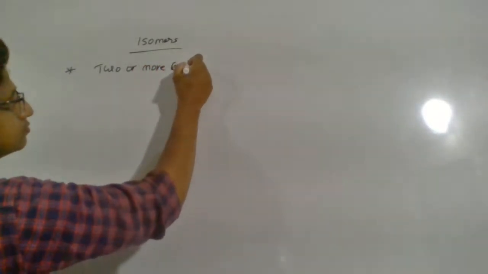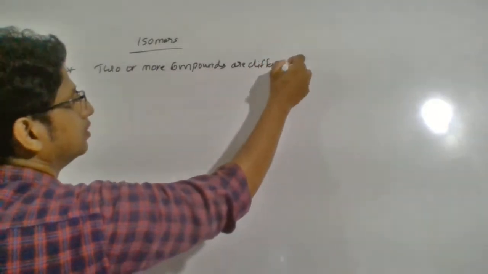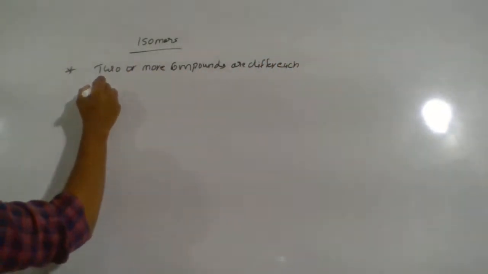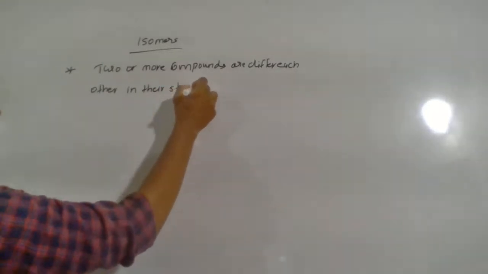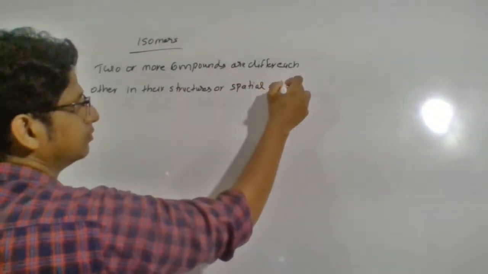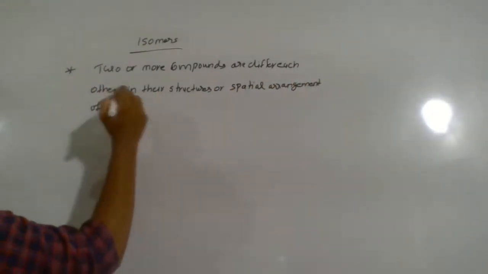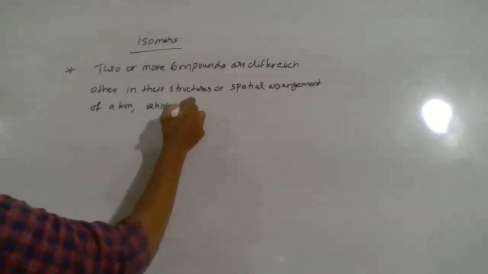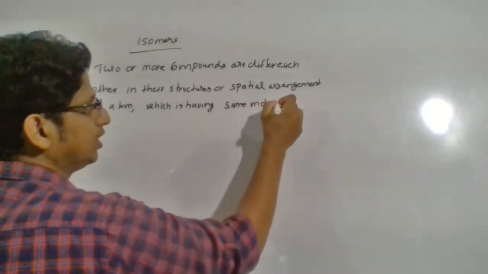Isomer means two or more compounds, organic compounds basically, that differ from each other in their structures or spatial arrangement of atoms, while having the same molecular formula.